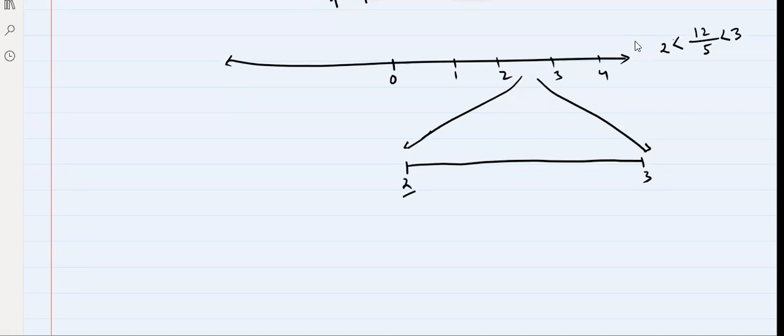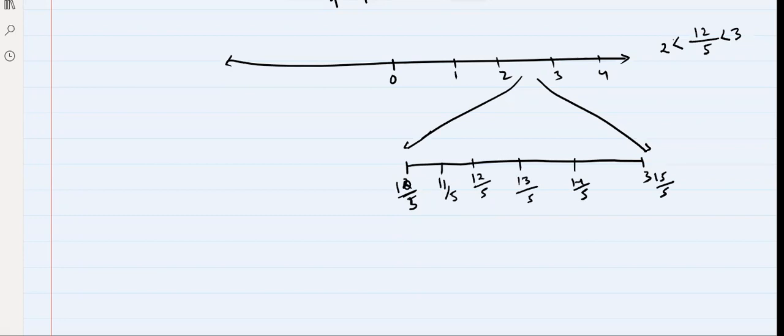So this is 2, sorry. Divide into 5 parts. So 2 is 10 by 5. Then we have 11 by 5, then 12 by 5, then 13 by 5, then 14 by 5, and then this is 15 by 5. Got it, everyone?